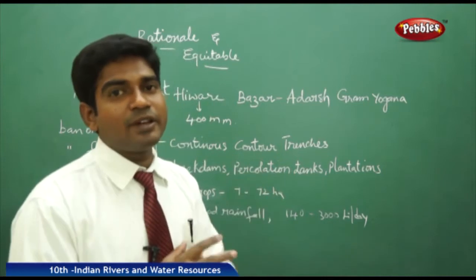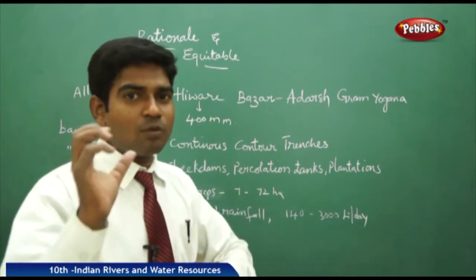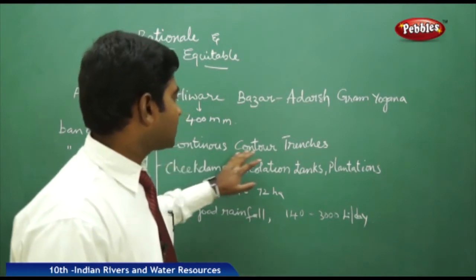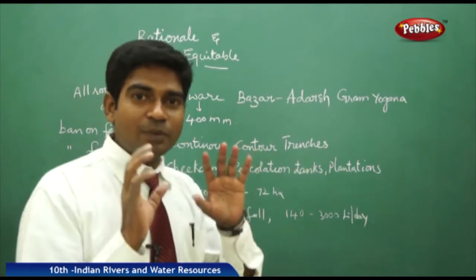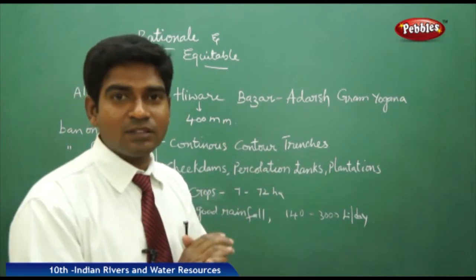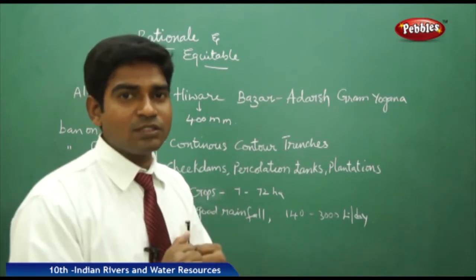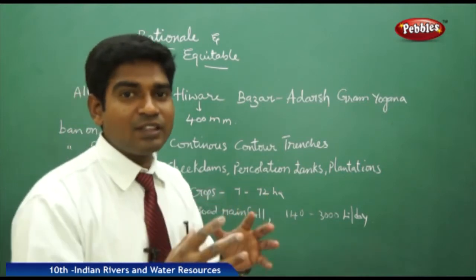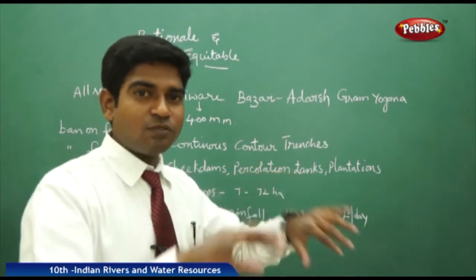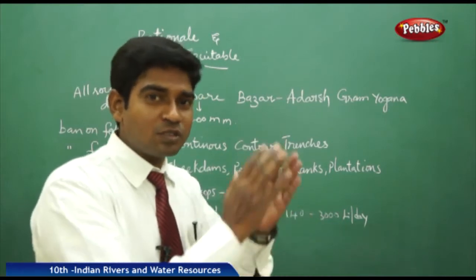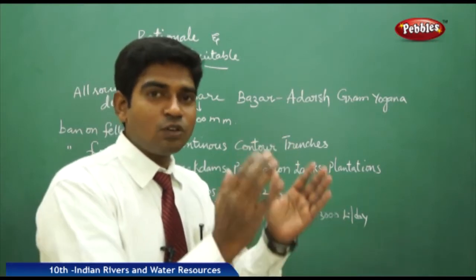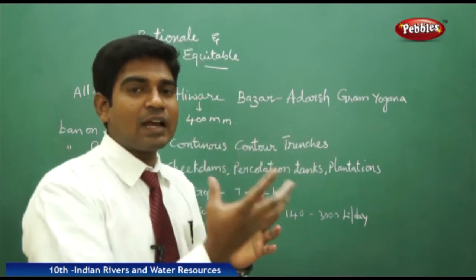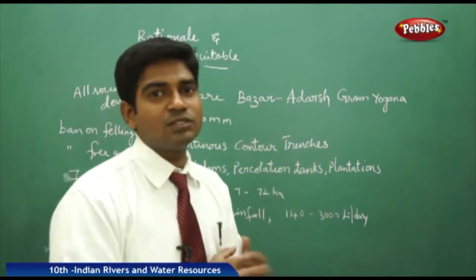The government implemented some new schemes and plans and brought some drastic changes. Let us see what they did. They brought continuous contour trenches. They controlled the private lands as well as the government lands, free grazing and all these things. And they checked continuously, wherever there are trenches, there are gaps, they filled those gaps. Wherever there is a continuous flow from the hills where there is a possibility of soil erosion, they made contour bunds to block that. They started the plantation of trees, farms, grass to stop the soil erosion.